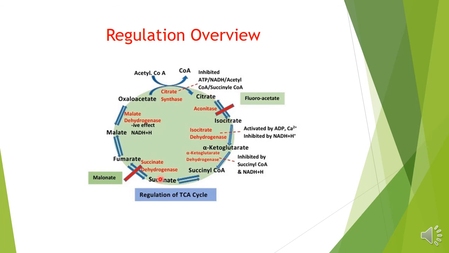It clearly clarifies that if malonate acts as an inhibitor for this enzyme, and the cycle is cyclic in manner, these intermediates are converted in cyclic reactions back to succinate.